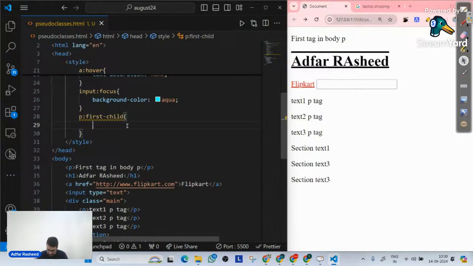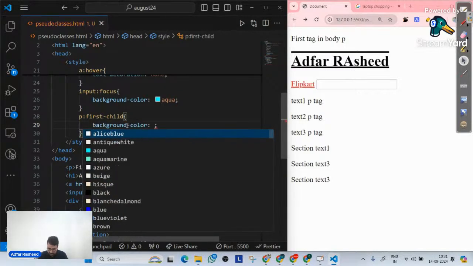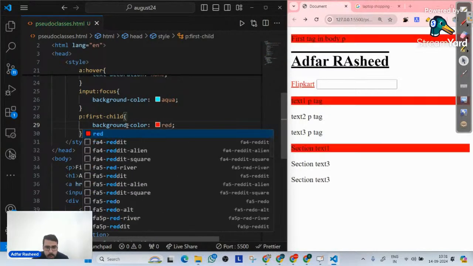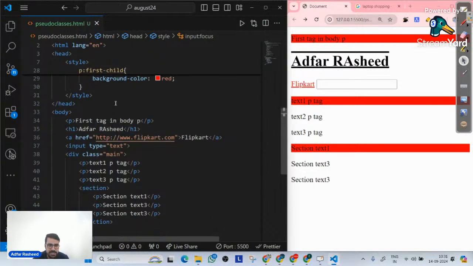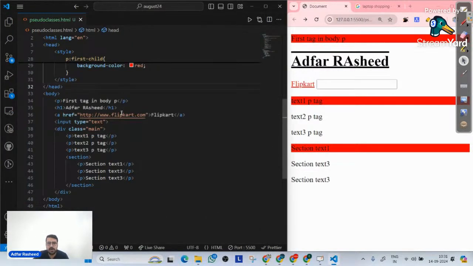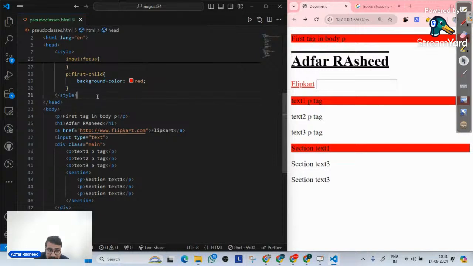For example, I will implement background color as red because red is more visible, and you can clearly see that this p tag got styled, this p tag got styled, this p tag got styled. Now, can you guys tell me why all of these p tags got styled? Because you need to understand what this pseudo class actually means. It means inside the whole web document, wherever p tag is first child, in that particular case, style it.